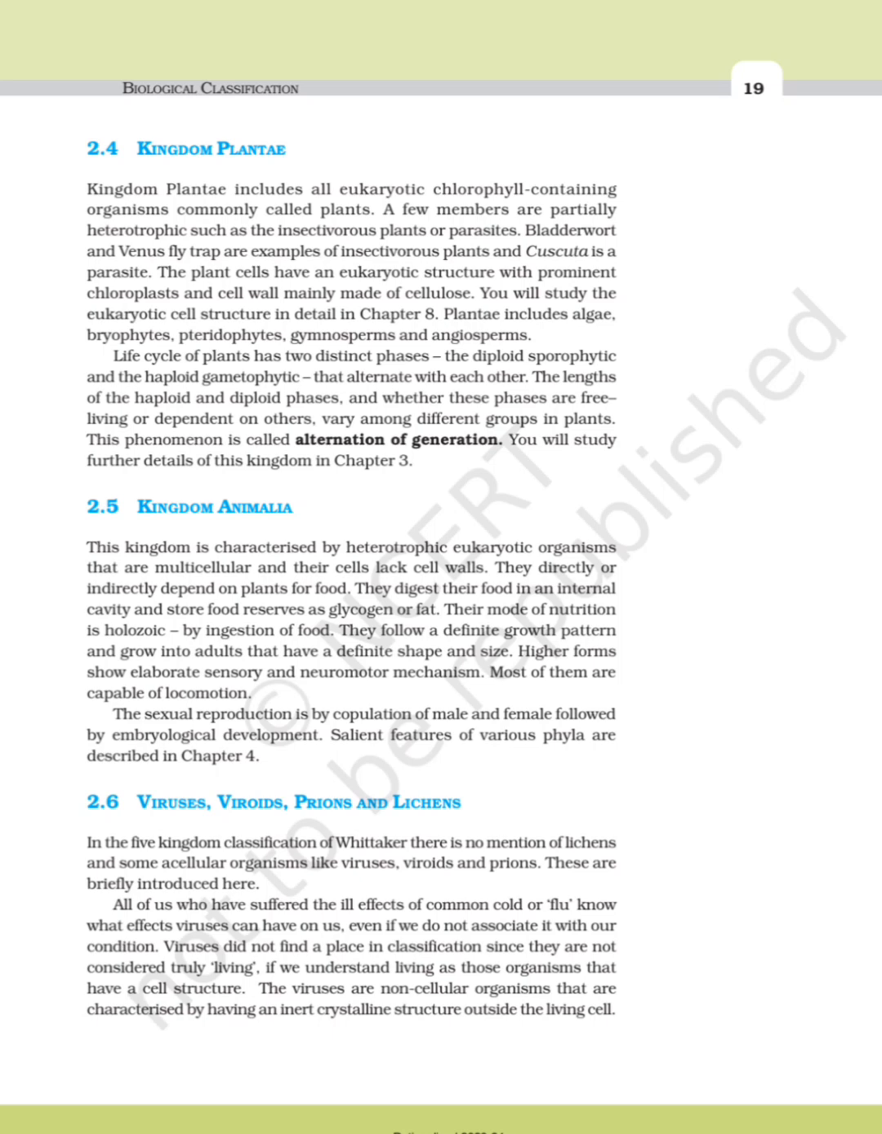Viruses, viroids, prions and lichens. In the five kingdom classification of Whittaker, there is no mention of lichens and some acellular organisms like viruses, viroids and prions.